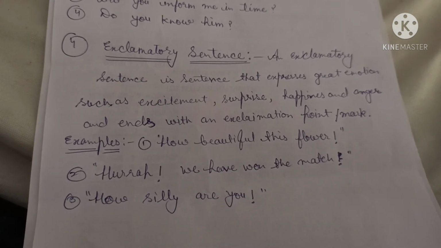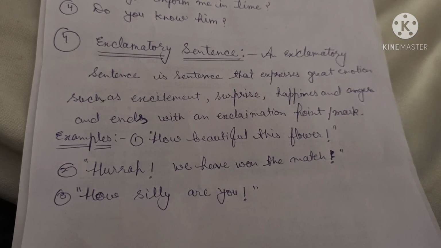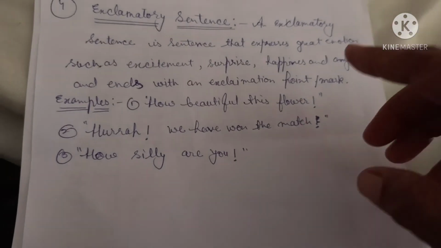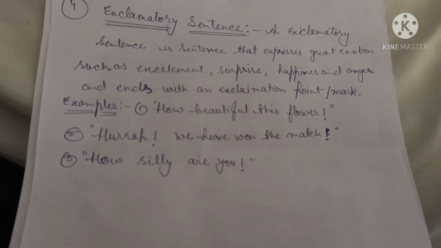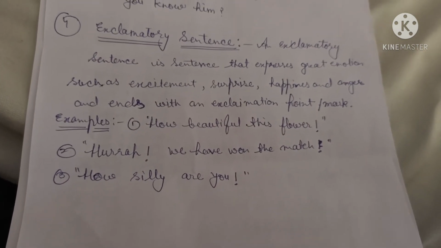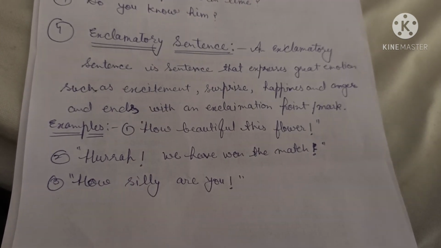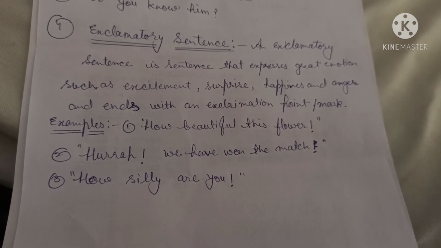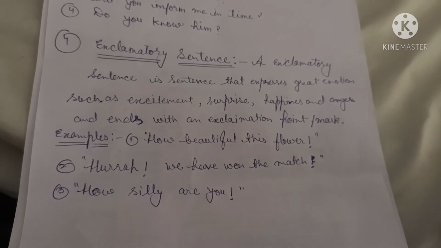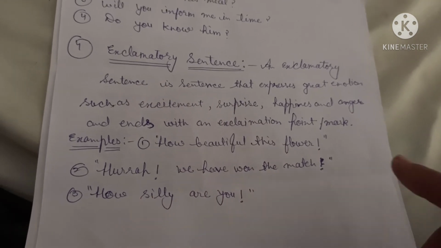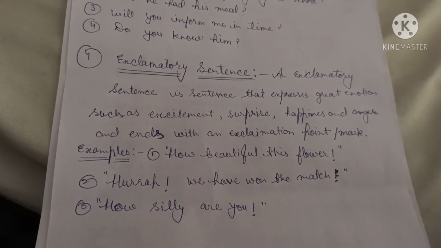The first example is, How beautiful this flower is! How beautiful means we are showing great surprise at seeing the flower, that we are saying how beautiful this flower is. We are showing our wonder, and there is an exclamation mark at the end of the sentence. So this is an example of an exclamatory sentence.